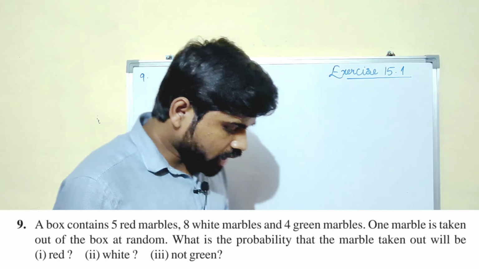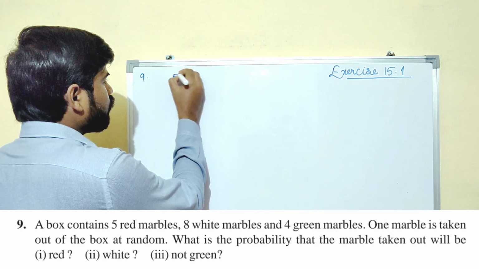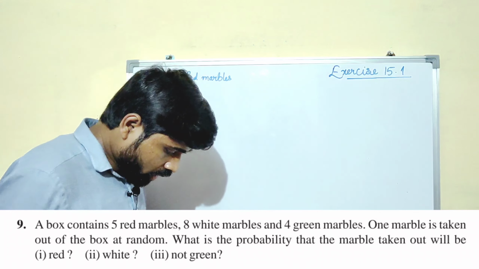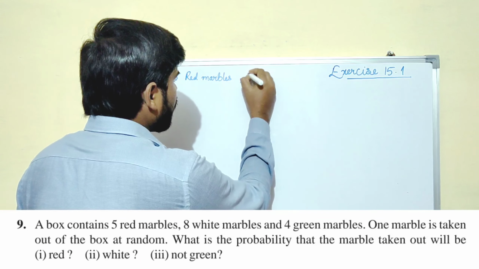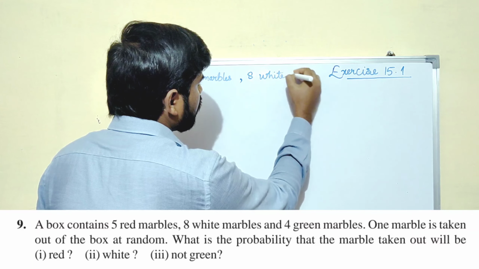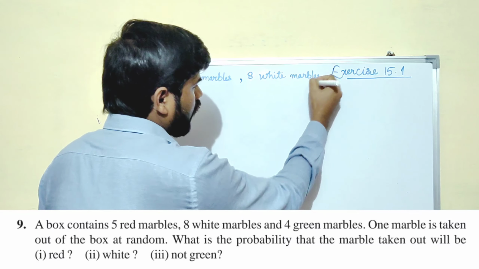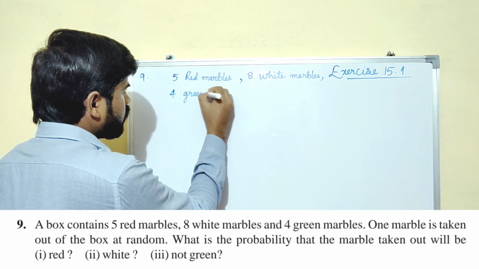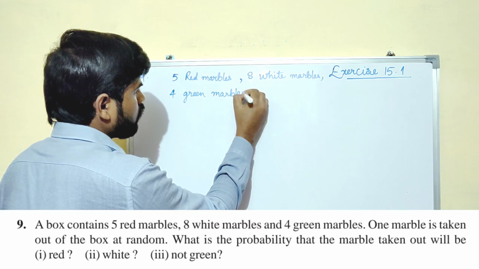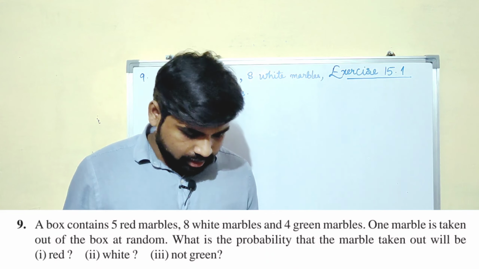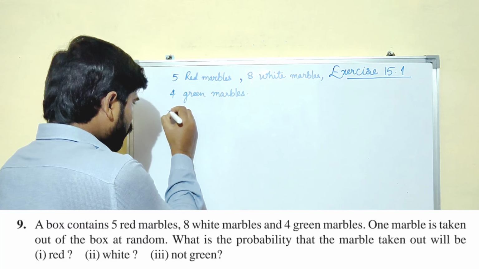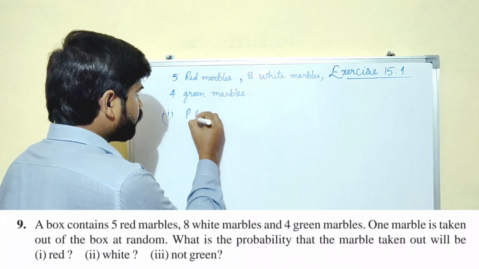Okay, let us see the 9th question, which says a box contains 5 red marbles. Okay, 5 red marbles. Very good. And then 8 white marbles, and 4 green marbles. One marble is taken out of the box at random. What is the probability that the marble taken out is red?